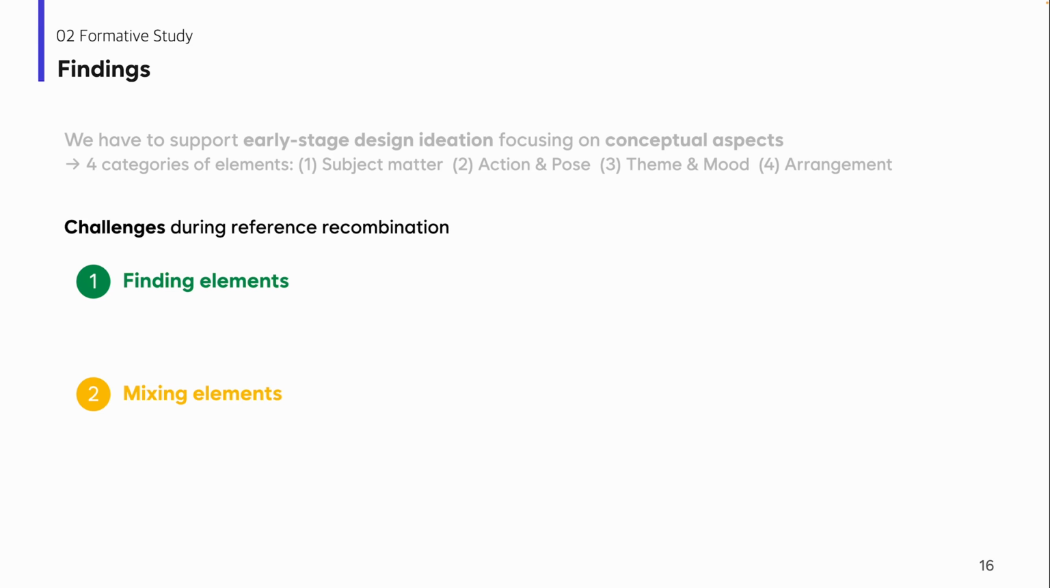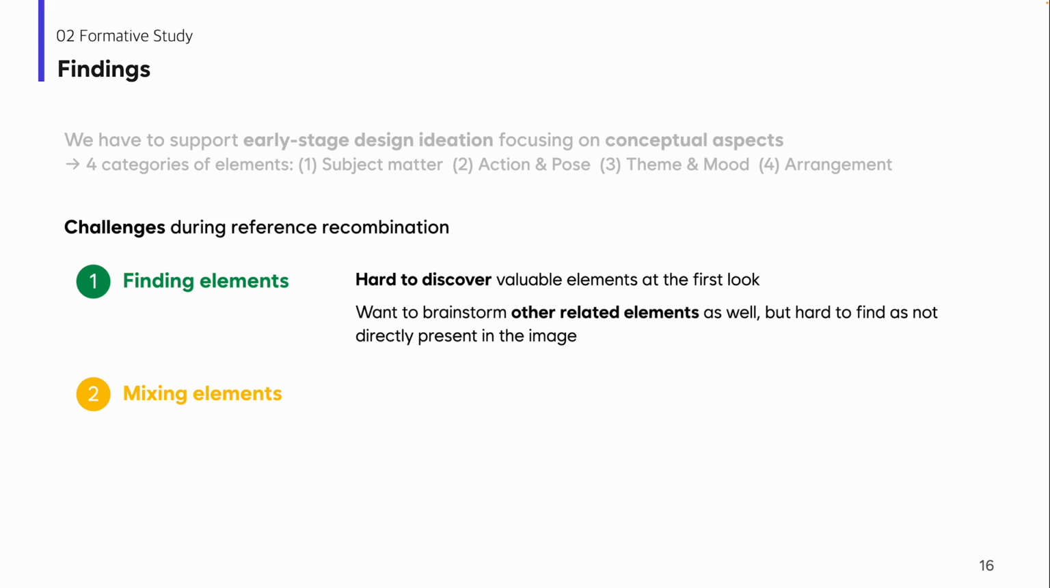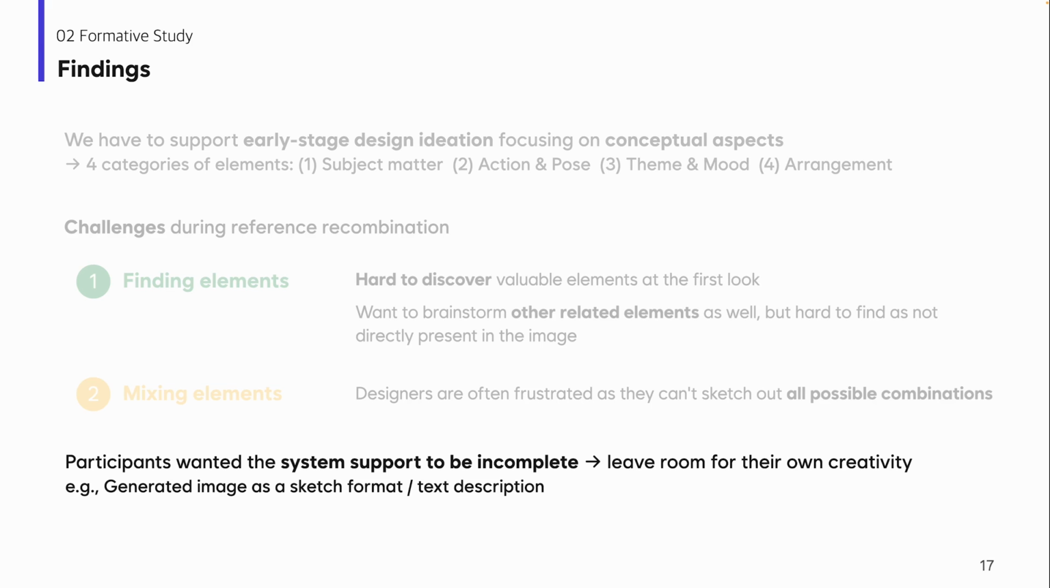Through the interview, we identified some challenges during the process. For finding the elements from the references, participants said that it was impossible to discover all valuable elements at one glance and had to check them multiple times. Also, they wanted to brainstorm further related concepts from what they found on the reference image, but it took much work. For the second step of mixing the elements, participants are often frustrated as they cannot sketch out all possible combinations. Lastly, when we asked participants what kind of support they want for this step, they want it to be incomplete so that they can put their own creativity on top of it.